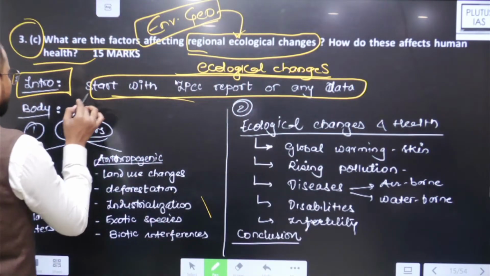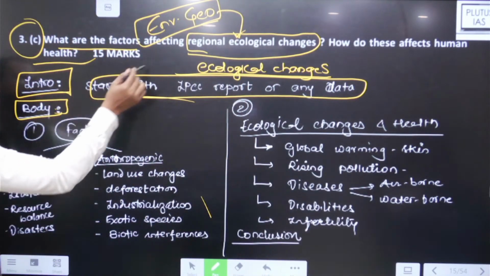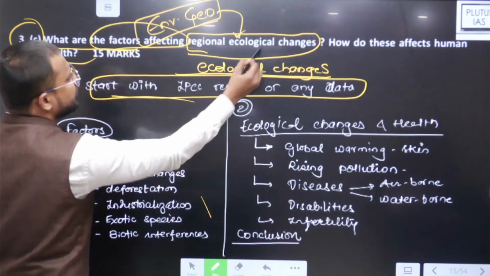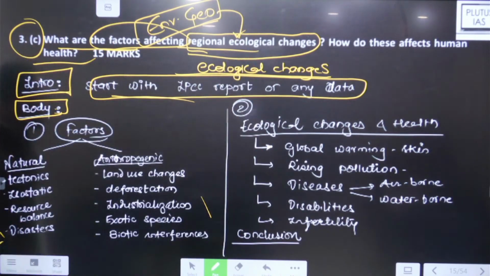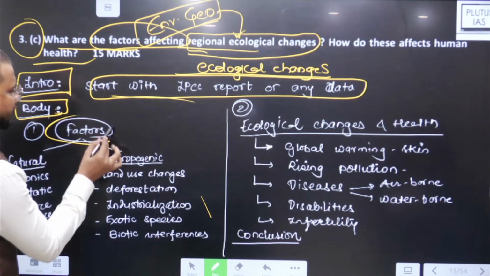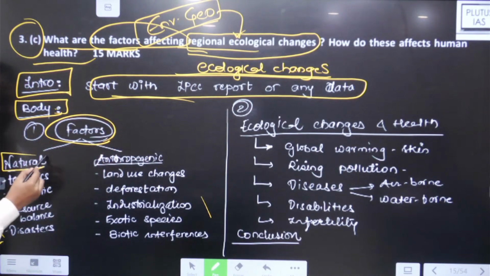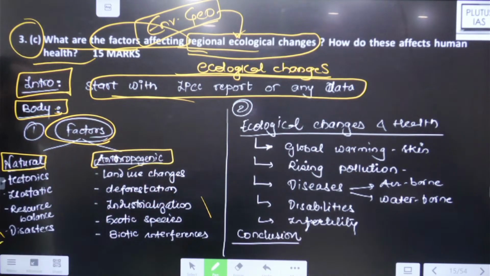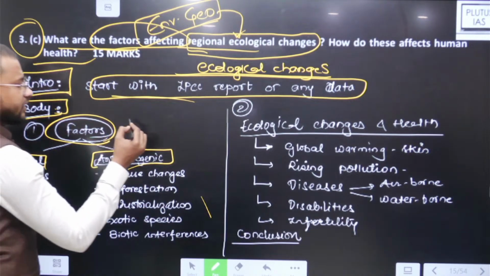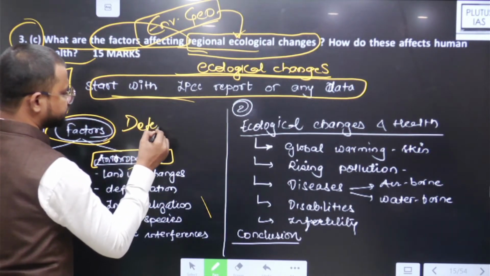So then in the body अब करना क्या है, question पूछ ही रहा है कि factors affecting ecological changes, right, balance. So which are those factors? You will find those factors could be natural, this could be anthropogenic. Connect it over here, determinism.